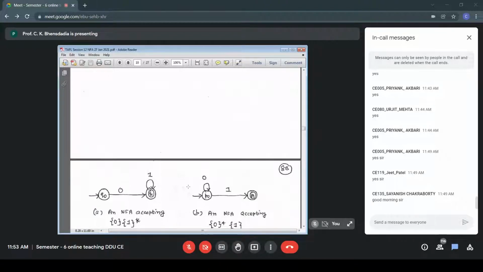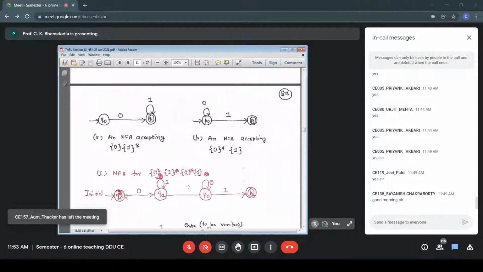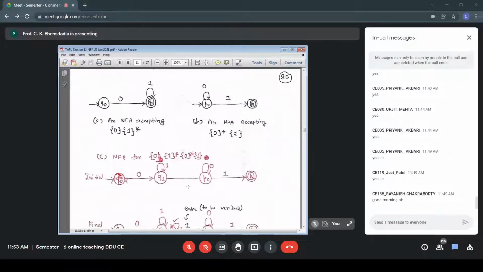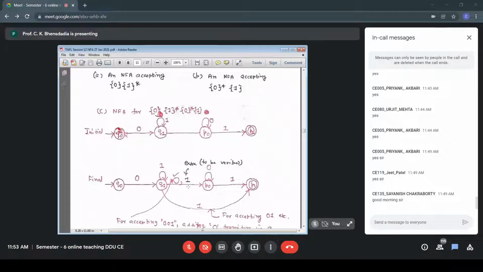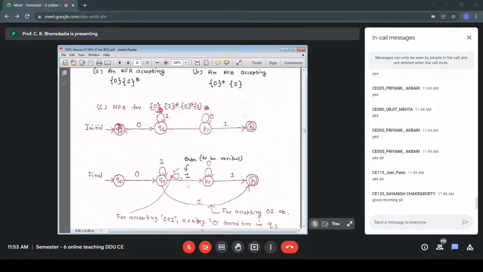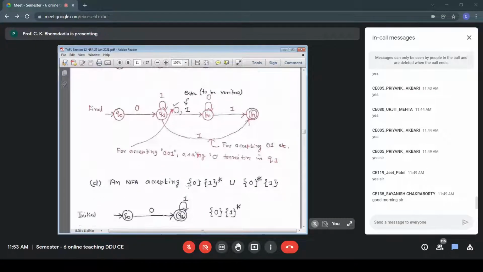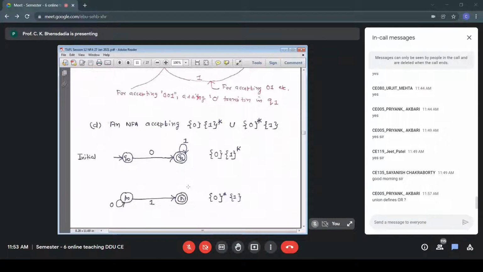We constructed NFAs for accepting L1, L2, and then went to the concatenation, L1 dot L2. Again, after analyzing the strings that should be there in L1, L2, we appropriately added transitions from Q1 to P0 and Q1 to P1. And then we took the case of L1 union L2, and again, we added the transitions.